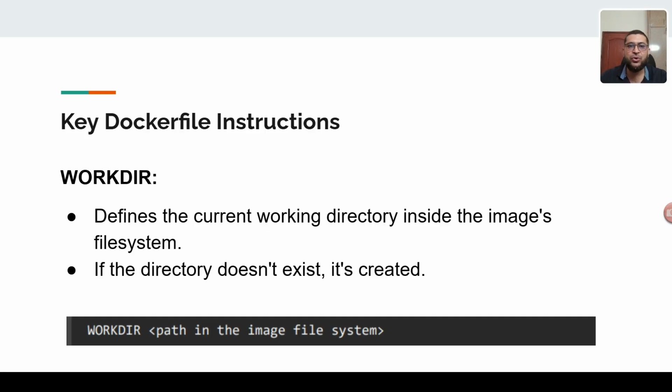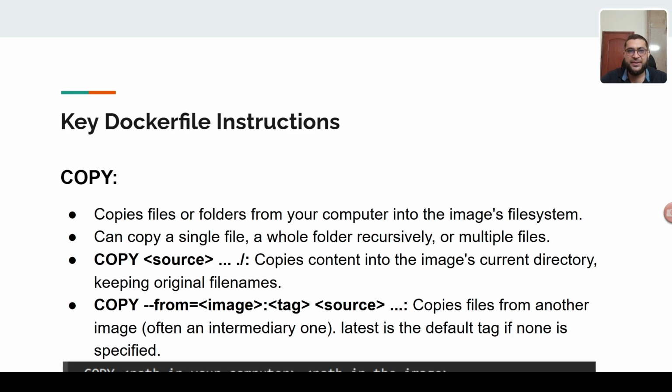Okay, so key Dockerfile instructions. When we see the Dockerfile, we have the WORKDIR instruction. We discussed FROM, now we are discussing the working directory. WORKDIR defines the current working directory inside the image file system. If the directory does not exist, it creates it. So below is the command instruction. Next is the COPY instruction. Copy files or folders from your computer into the image file system. It can copy a single file, a whole folder, and multiple files as well. Here is the command instruction. We will see all these commands in our Dockerfile.